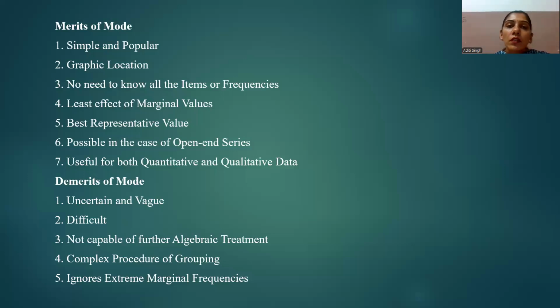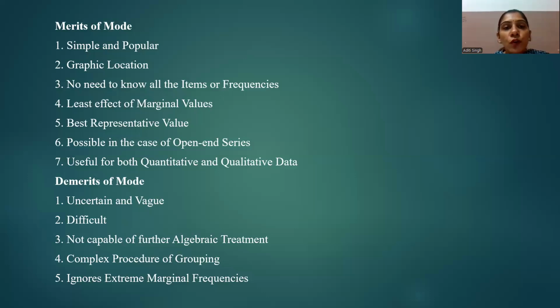While considering the advantages of mode, the mode is very easy to identify in a data set, and in a discrete frequency distribution also. All the types of frequency distribution we will discuss in our further video lectures.